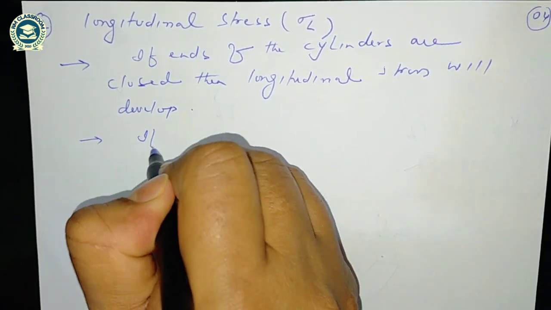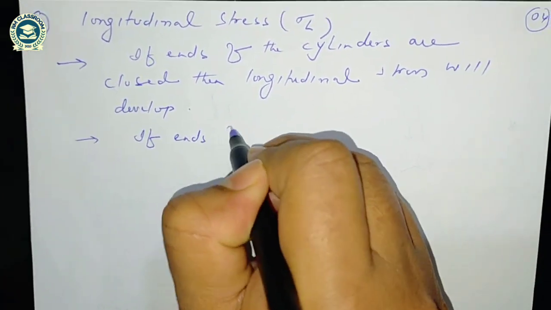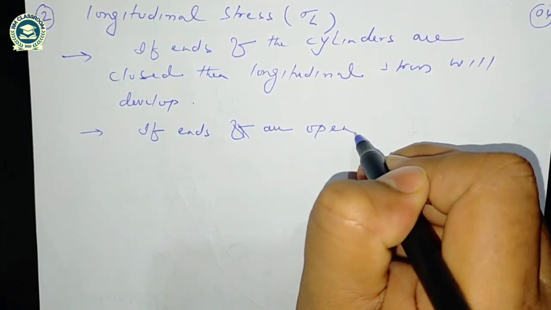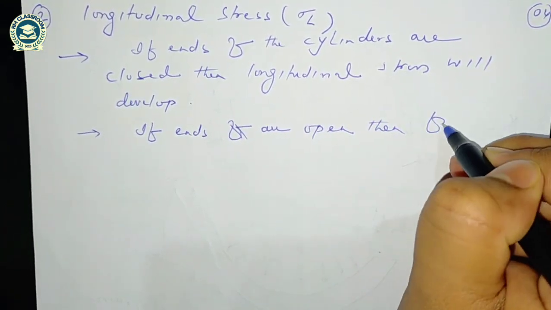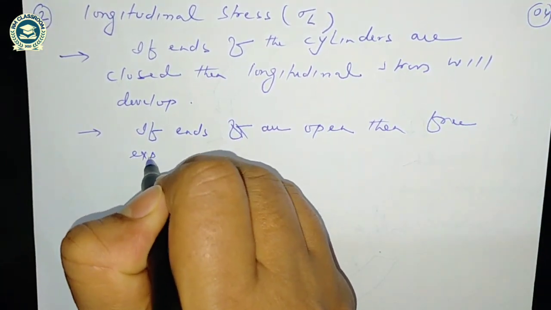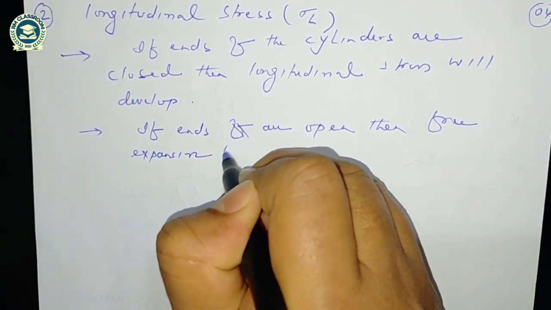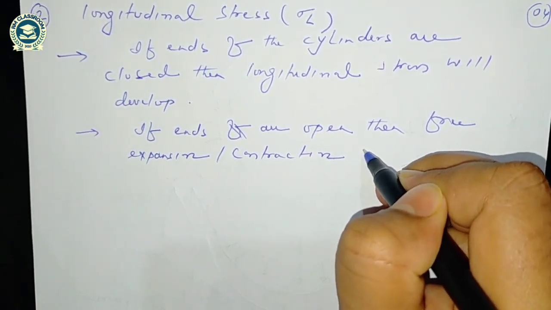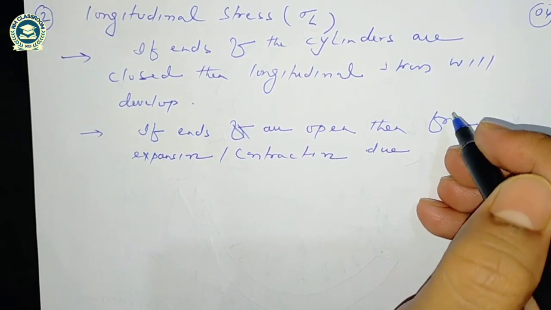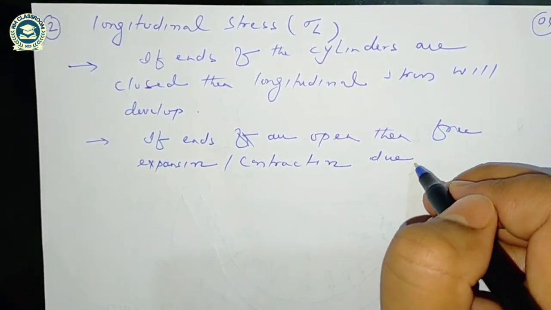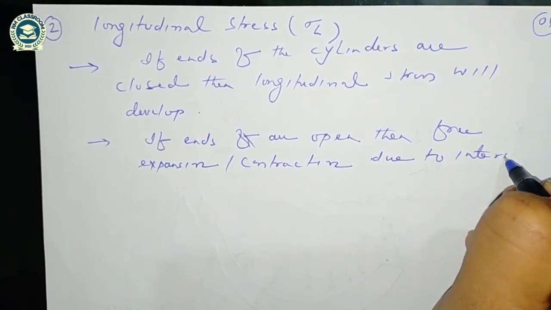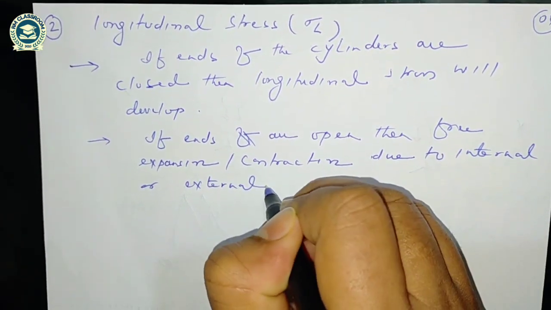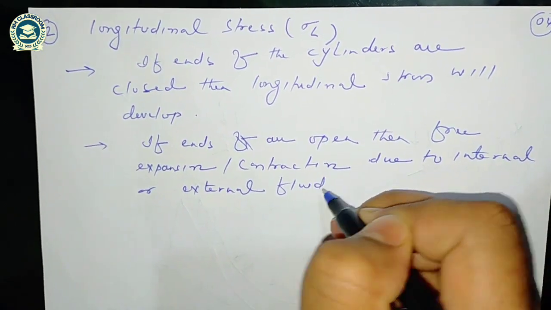But if the ends are open, then there is free expansion or contraction due to internal or external fluid pressure.